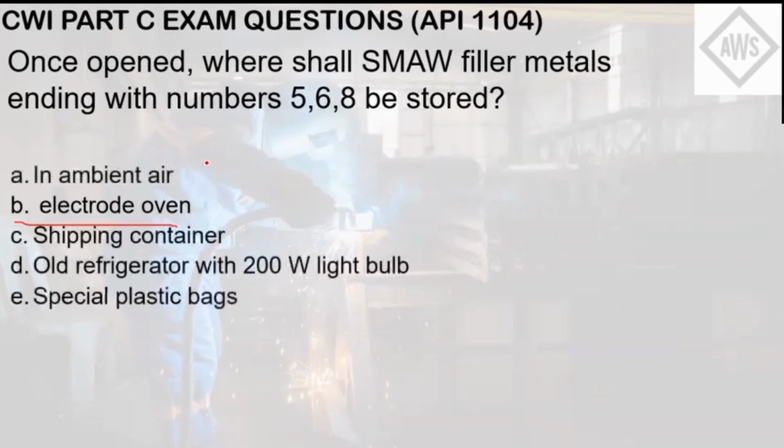The other choices, especially letter A, are not okay since ambient air will promote moisture. A shipping container does not contain any heat source that will maintain the temperatures of these SMAW filler metals. The 200-watt light bulb does not have enough energy to do this, and special plastic bags are similar to ambient air. So the answer here is letter B.